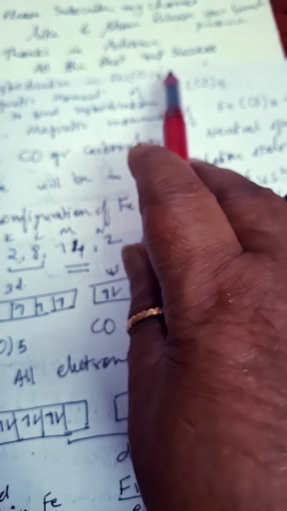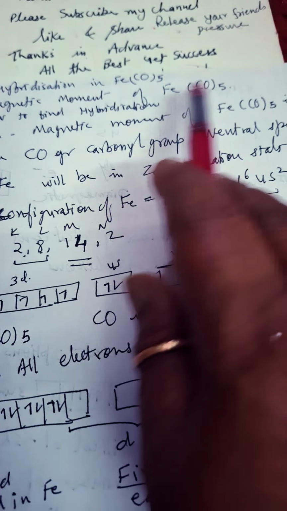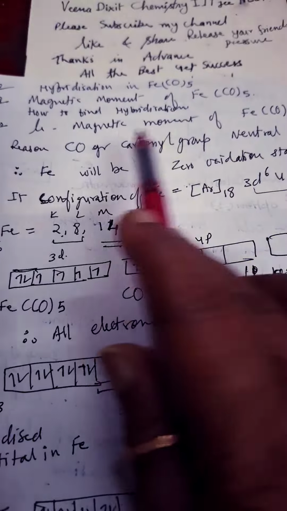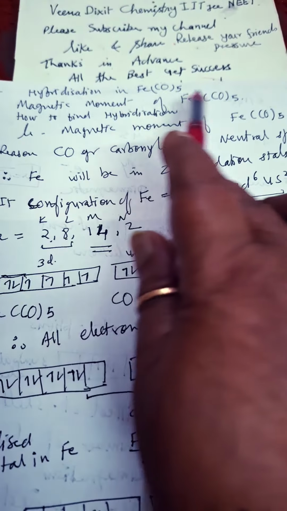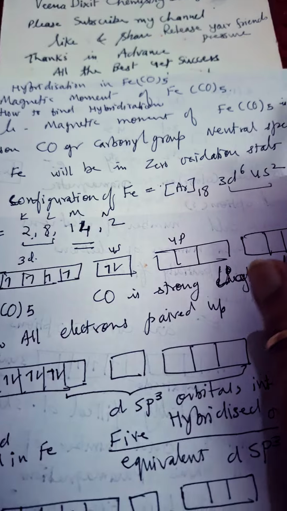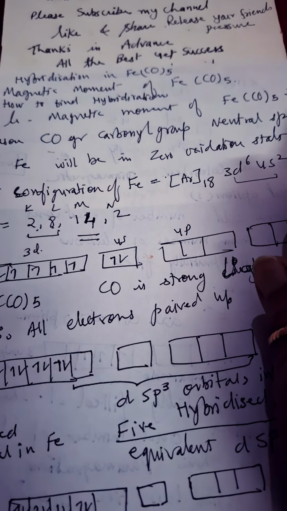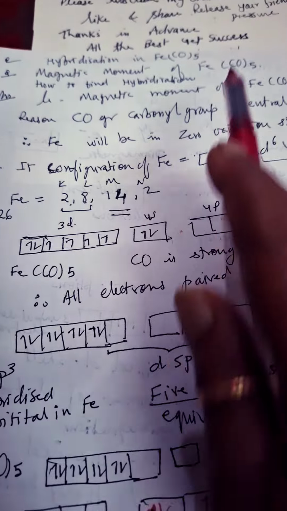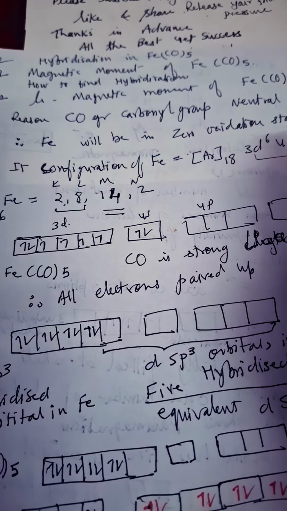Hybridization in Fe(CO)5, its magnetic moment, and how to get the hybridization. First of all, you should know that the magnetic moment of Fe(CO)5 is asked. So the magnetic moment, mu, of Fe(CO)5 is 0. Why is it 0? Because it has no unpaired electron. All electrons are paired, so its magnetic moment is 0.